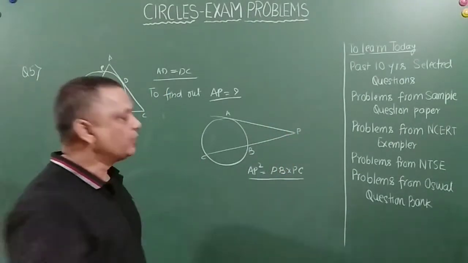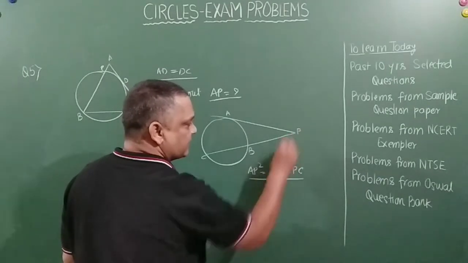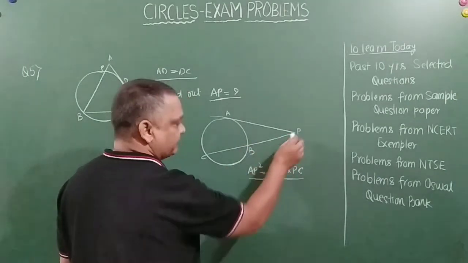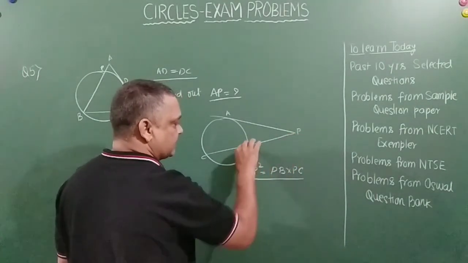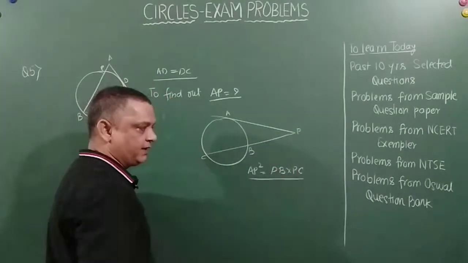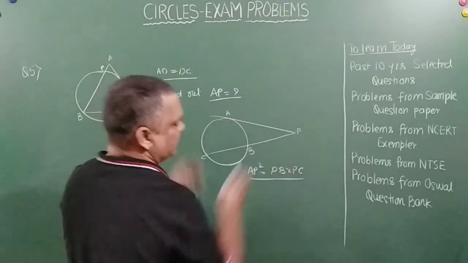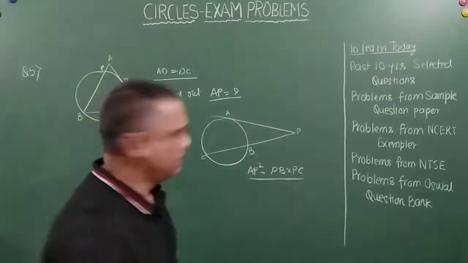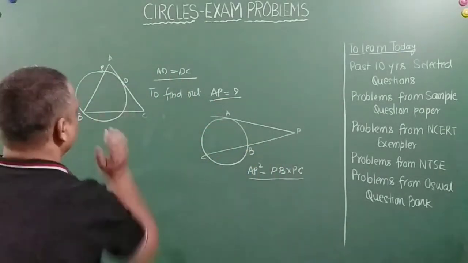Okay? Or you can say the part of the secant which is touching the circle externally and completely internally, right? So that into this is equal to the tangent square, right? So I will use this ideology and move forward.